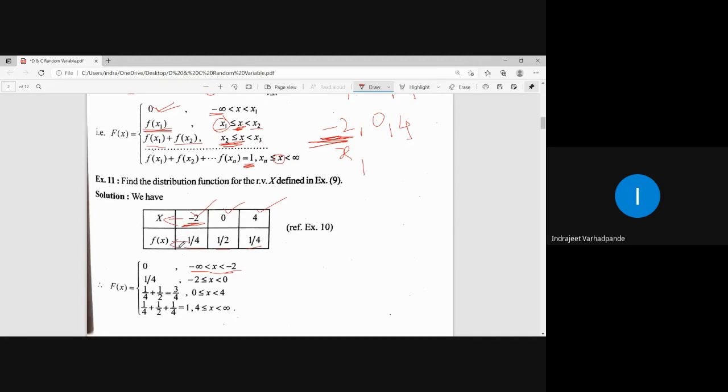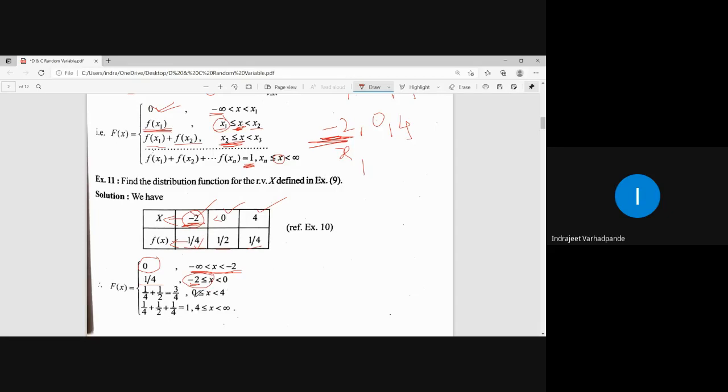Is there any probability for the values which are less than -2? Or up to -2, minus infinity to -2, whatever random variables there are, are they defined? No. So what will be their corresponding probability? 0. What is your first random variable? -2. So x greater than or equal to -2 but less than 0 means I will have to write the probability for x equal to -2. What is it? 1/4. Clear?